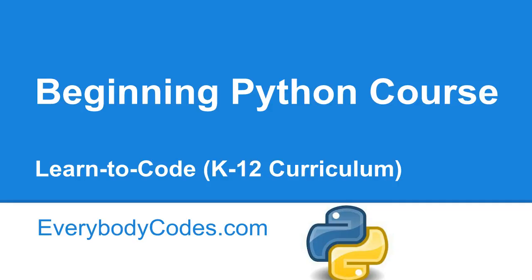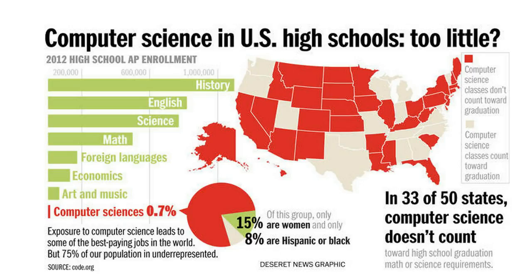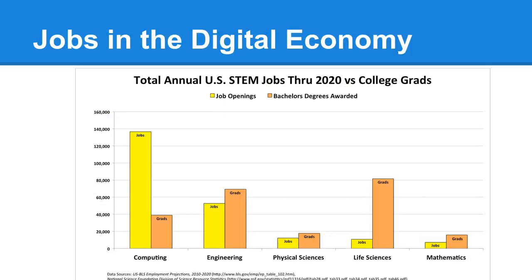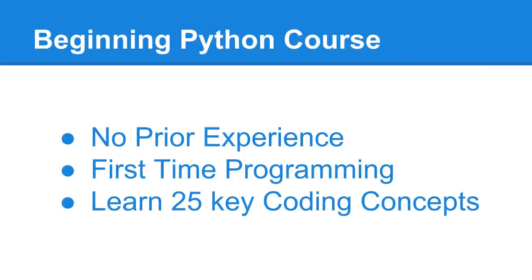Today we're going to learn how to code, and we will focus specifically on a K-12 curriculum. Unfortunately, few students have the opportunity to learn computer science in their schools, yet exposure to computer science leads to some of the best paying jobs in the world. Whether you want to be an educator, an economist, a scientist, or an artist, knowing computational thinking is a valuable skill in the 21st century.